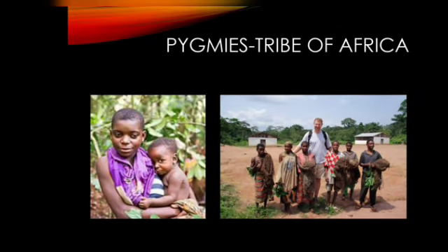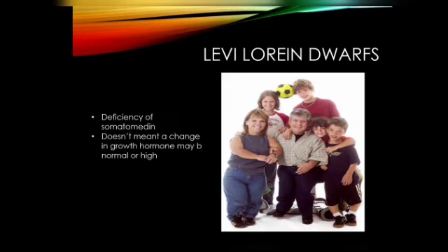Then there are other people called Laron dwarfs. These people are also in a similar category. They too have the same problem, a deficiency of somatomedin. This doesn't mean a change in growth hormone, which may be normal or high, but here the growth is affected. When we see a drop in growth, we can think it is a growth hormone deficiency, but it might be a growth hormone deficiency or it might be a somatomedin deficiency. So we came to know how important somatomedin is for growth.